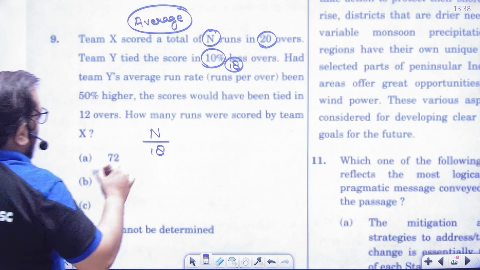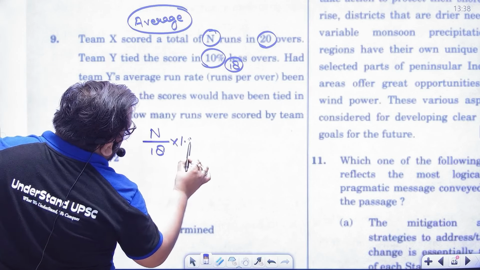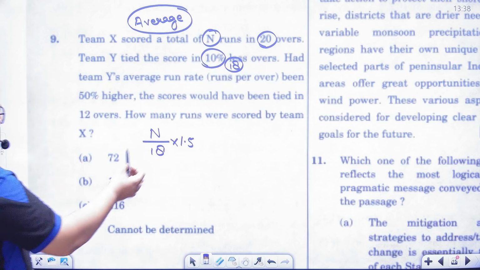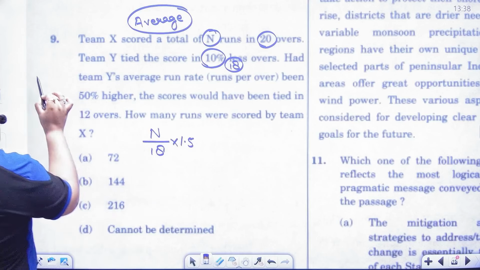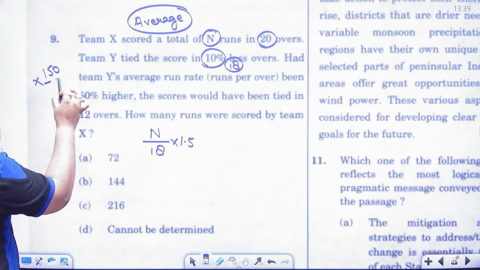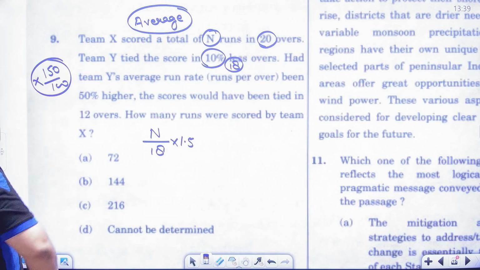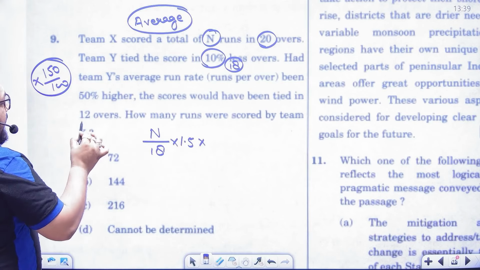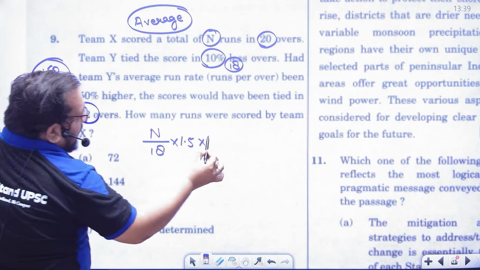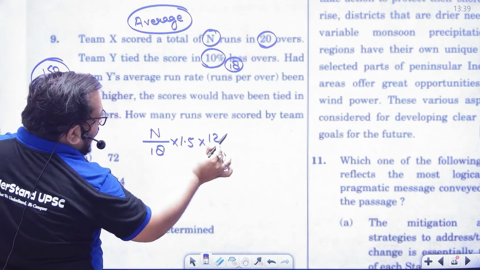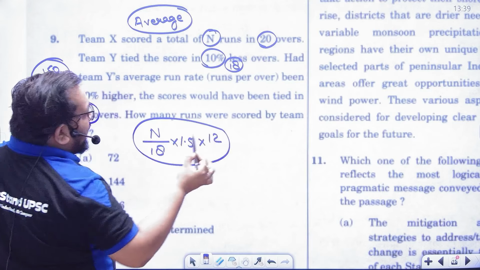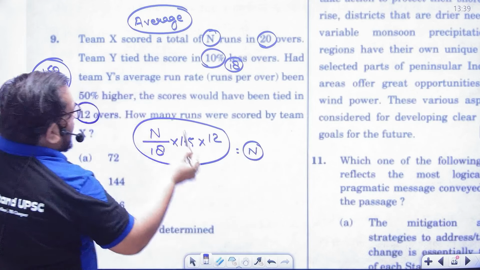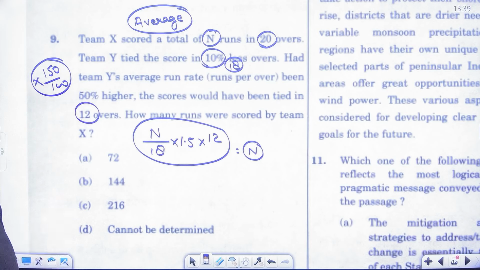Okay. Now if I increase the 50%, that is multiply by 1.5, or you can say multiply by 150 upon 100, both are the same things. Now, the score will be tied in 12 overs. So multiply by 12. Now, what will it give you? It will give you again n. Now you will say, sir, n to n cancel and answer will be cannot be determined.